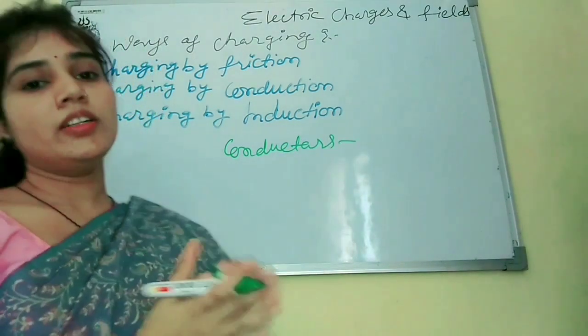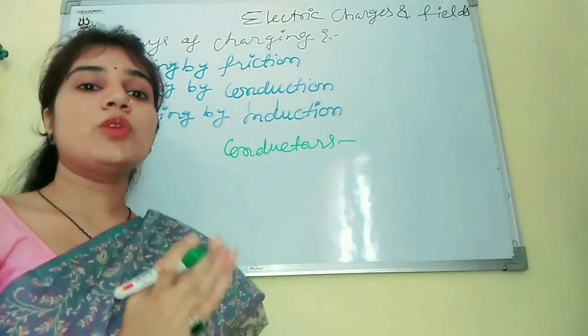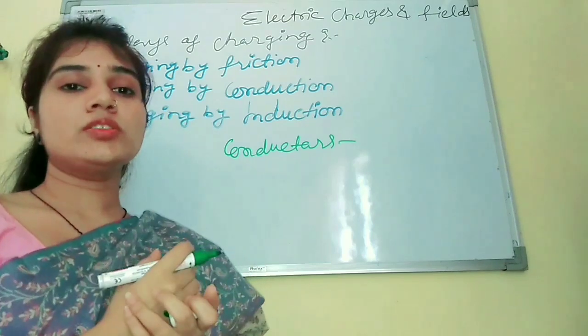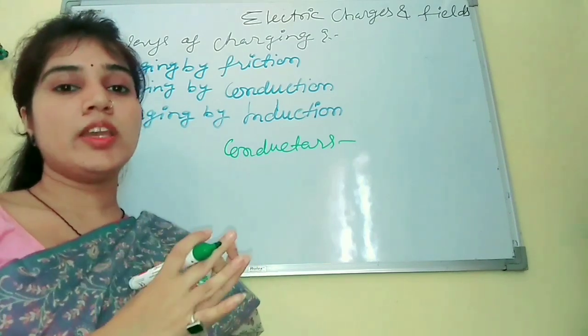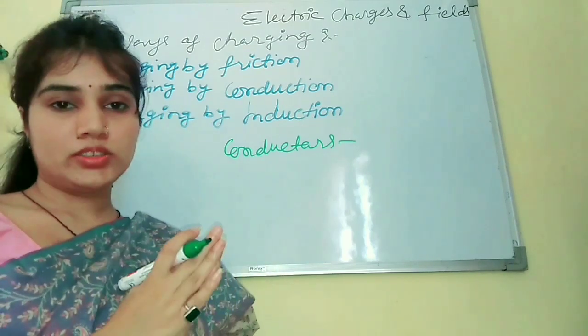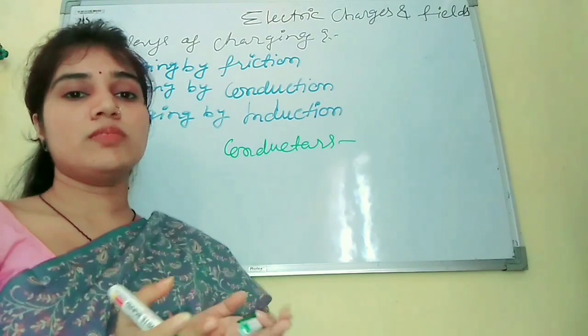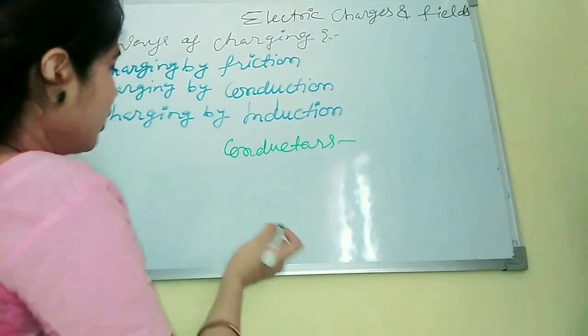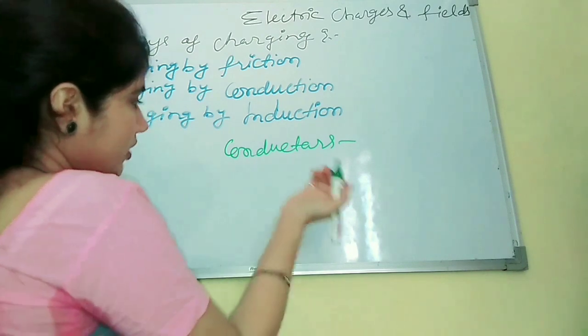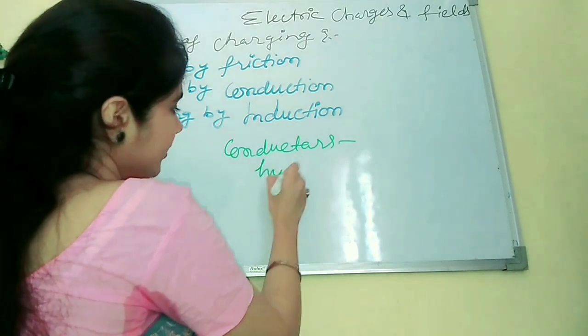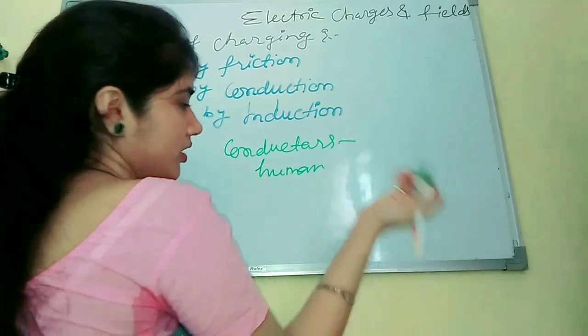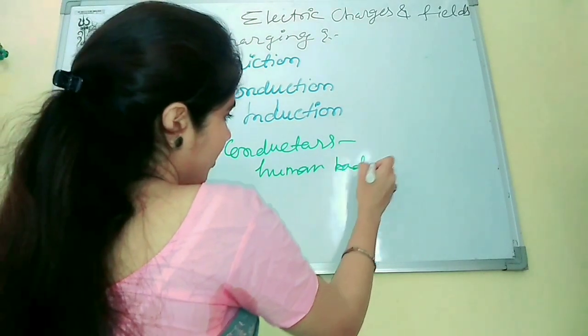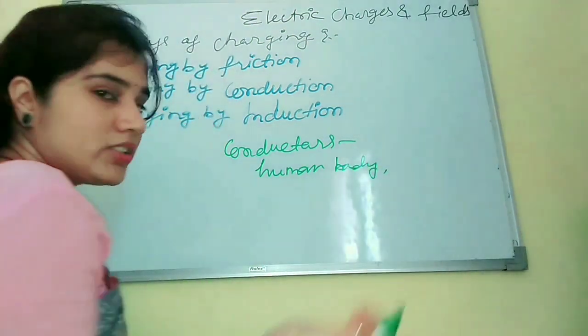Conductors are the materials which allow the flow of electrons on them, or you can say the flow of current, because flow of current is in terms of flow of electrons. An example of a conductor is the human body, which behaves like a conductor, and graphite.